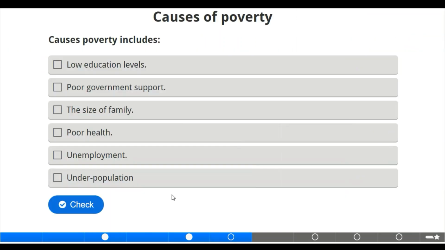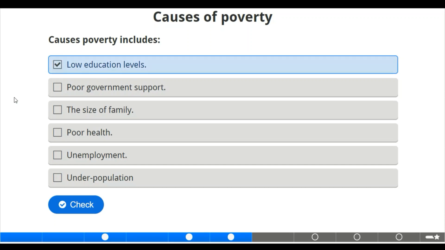Moving to the next slide, we now have the causes of poverty. What do you think can cause poverty? What can result in poverty? What can lead to poverty? We have low educational level. Of course, low educational level means when people are uneducated, they are unskilled, and they are unable to find better jobs. It will keep them in poverty.